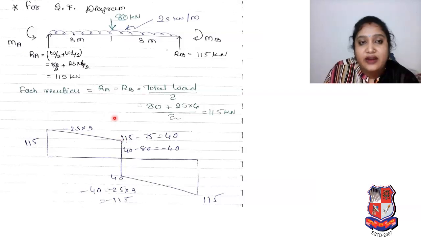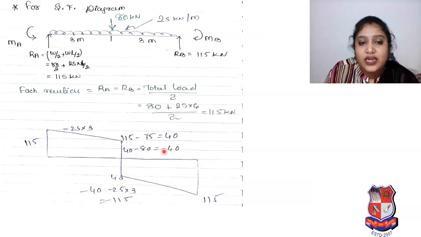So at the center, whatever RA was there, 115, we subtract 25 UDL into the half distance, that means 25 into 3, so 75. So 115 minus 75 is equal to 40 over here. Now you can see that the 80 kilonewton load is downward, but what you received over here is 40.